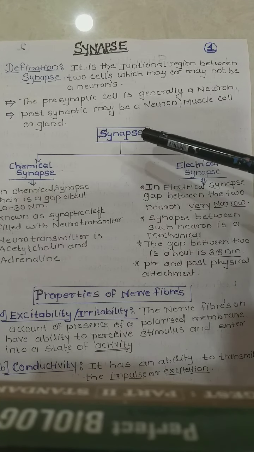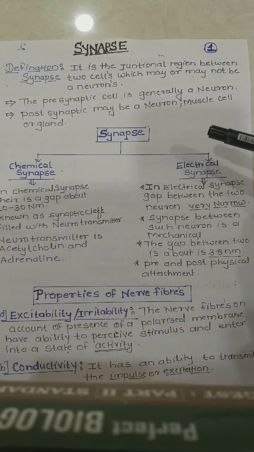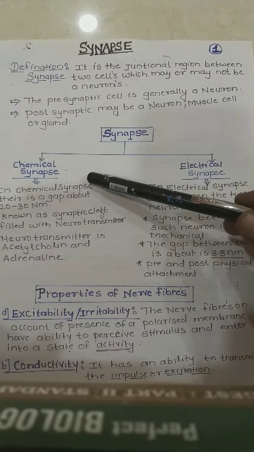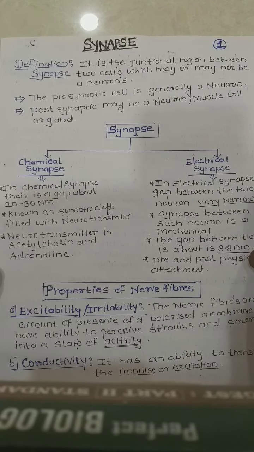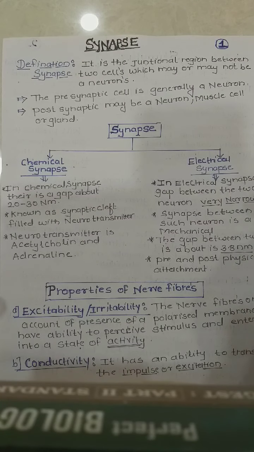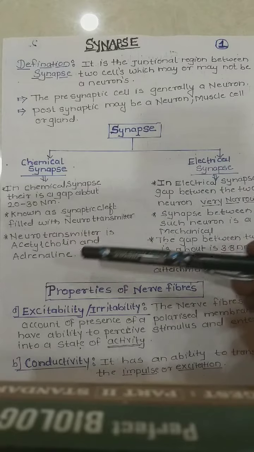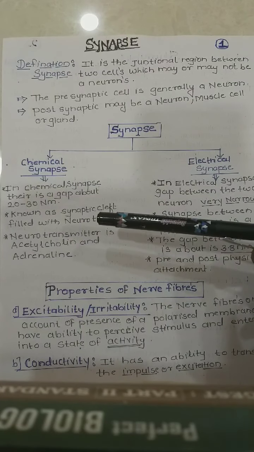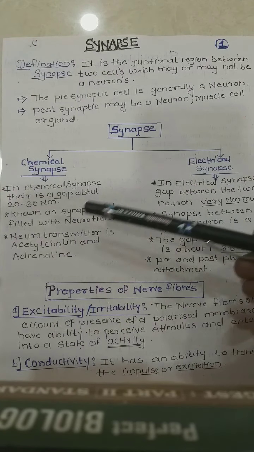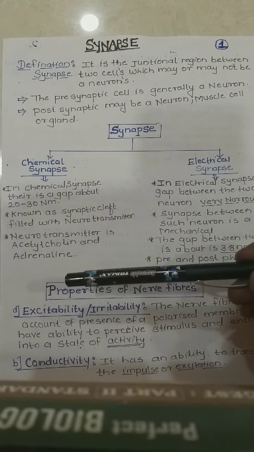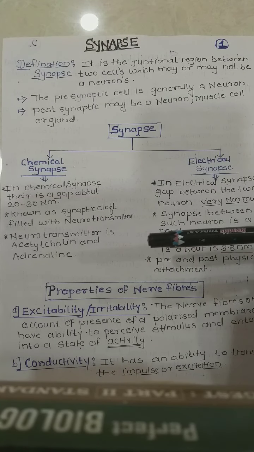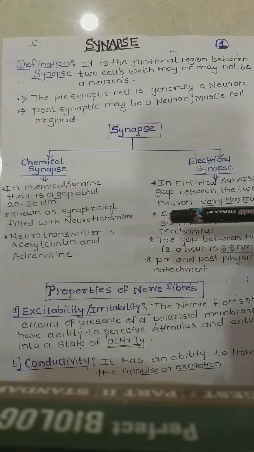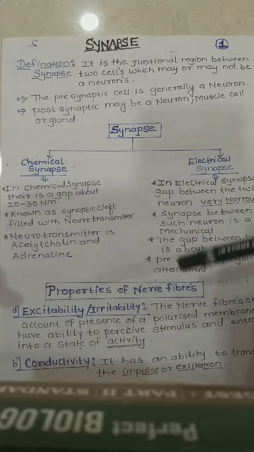Now, there are two types of synapse: the chemical synapse and the electrical synapse. A short preview about the chemical synapse: in a chemical synapse there is a gap of about 20 to 30 nanometers between the presynaptic neuron and the postsynaptic neuron.